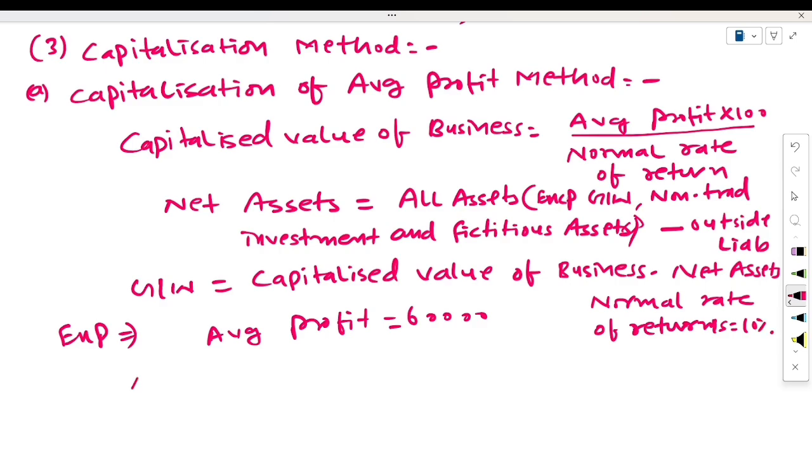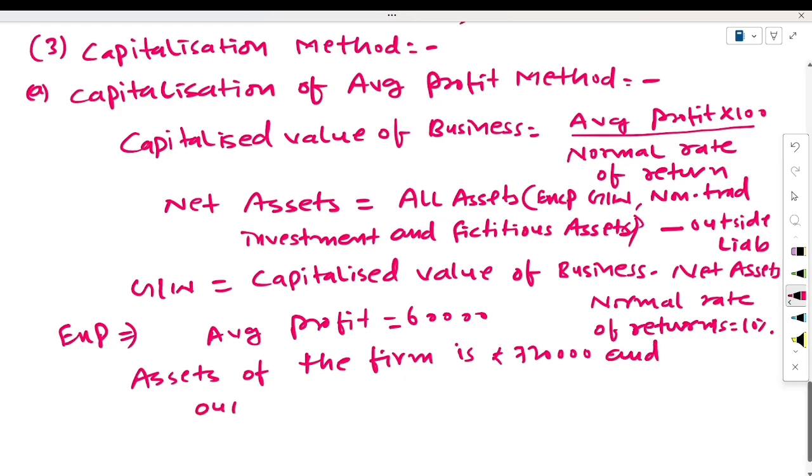And assets of the firm are, suppose, 7,20,000, excluding goodwill. Goodwill is not included here. And outside liabilities are how much?